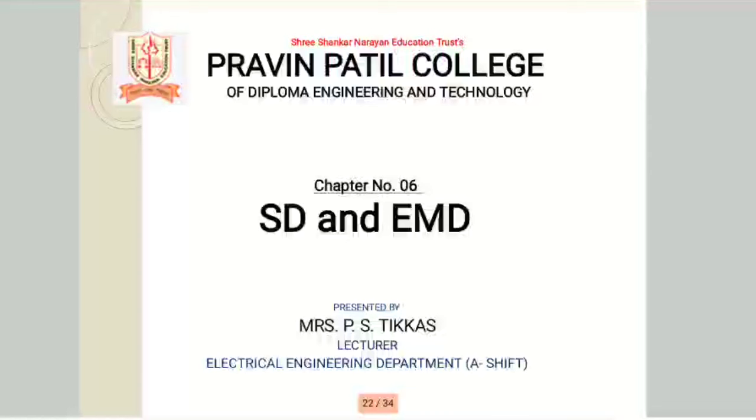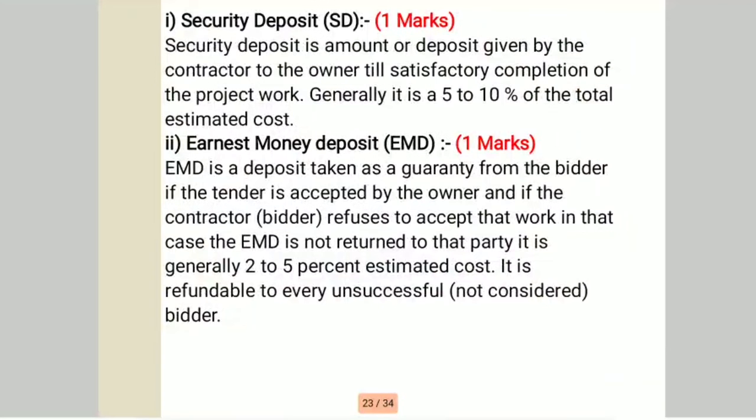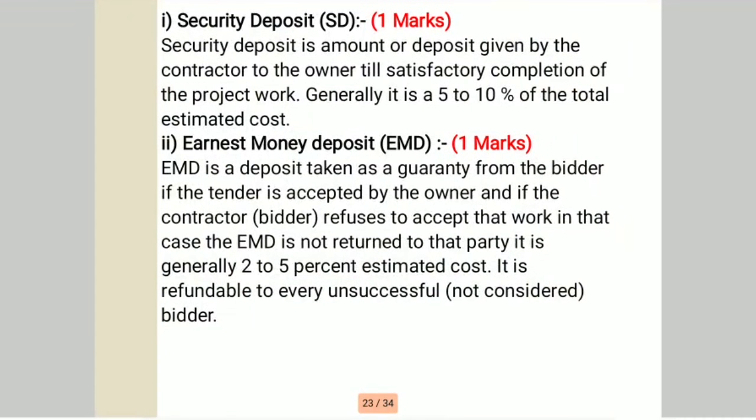Our next topic is security deposit and EMD, and how to submit or how to open the tender. So first of all, what is security deposit? The security deposit is an amount or deposit given by the contractor to the owner till satisfactory completion of the project work, and it is generally 5 to 10% of the total estimated cost.